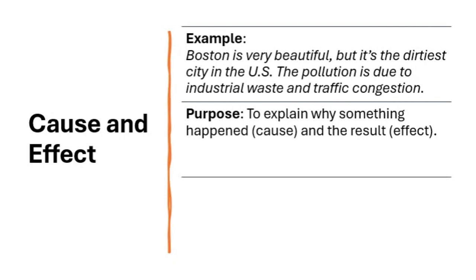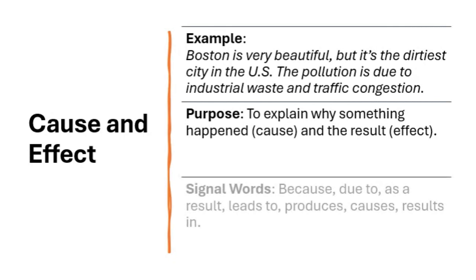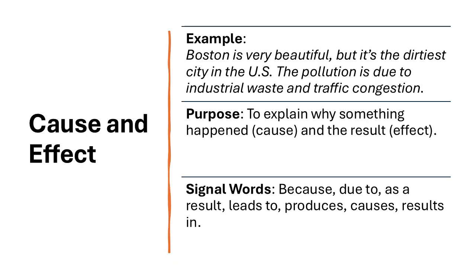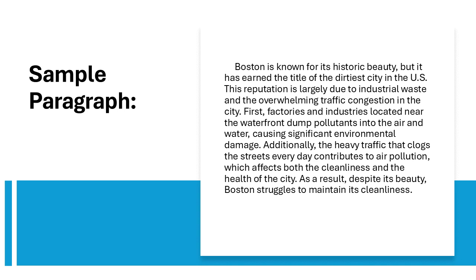That cause and effect structure is really useful for explaining relationships between events or phenomena, showing how one thing leads to another. This paragraph illustrates the cause and effect pattern by explaining the reasons behind Boston's reputation as the dirtiest city in the U.S. and the resulting effects. Topic sentence. The paragraph begins by introducing the main idea. Boston is known for its historic beauty, but has earned a reputation as the dirtiest city in the U.S. This sets up the focus on the causes of this reputation and its effects.